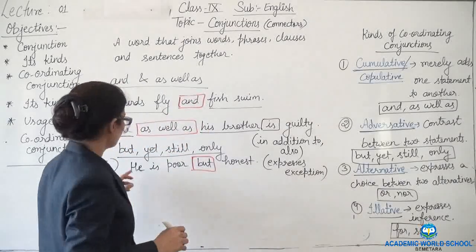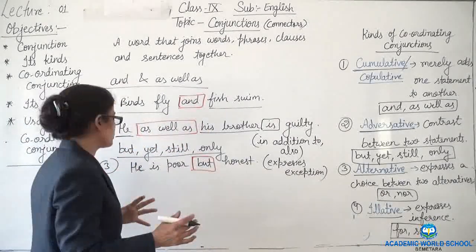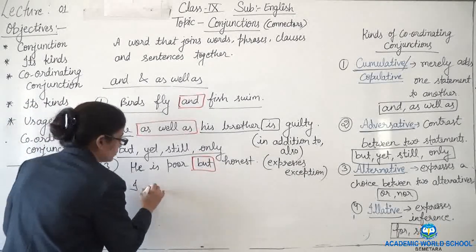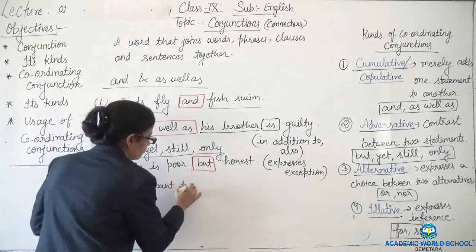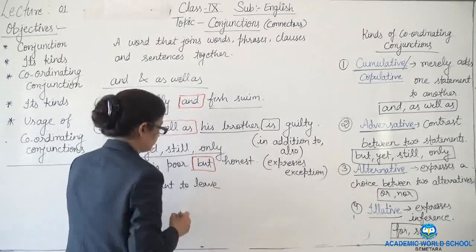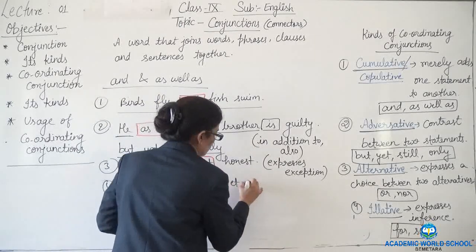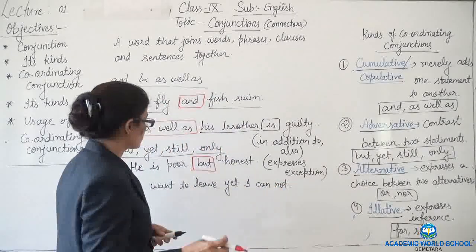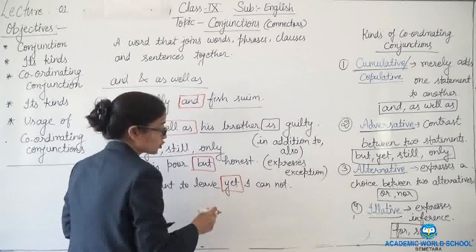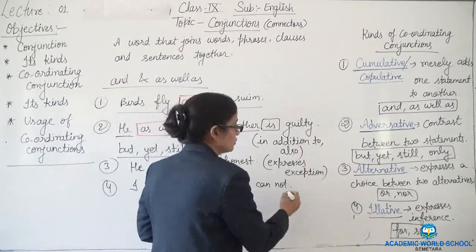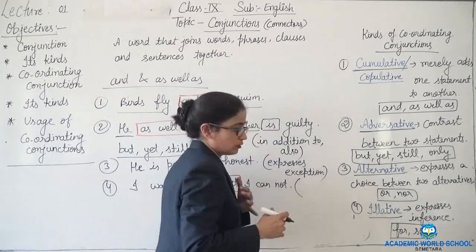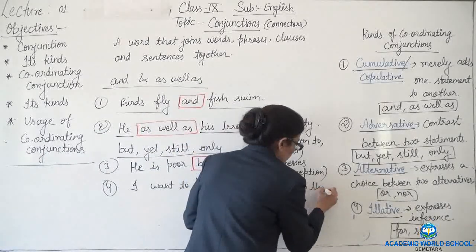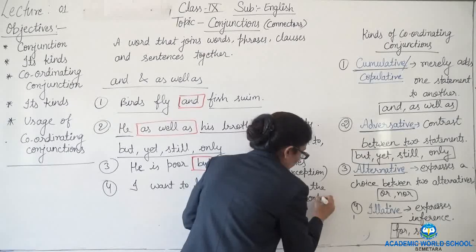Here, yet, what does yet show? I want to leave, yet I cannot. In this sentence, this yet is showing the sense of opposition, like to the contrary, the sense of contrary.